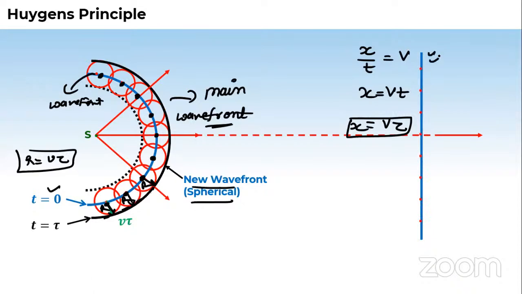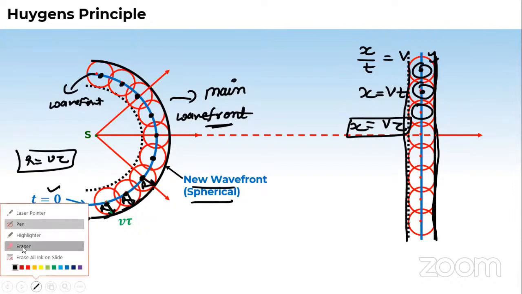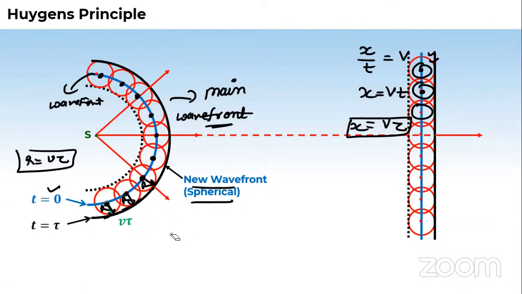Suppose you're having a planar source, and all its points will generate again the secondary vibrations like this. If I launch it, see here carefully. And if I connect the peripheries on both of the sides, see here also and here also. So what's going to happen? A secondary planar wavefront will appear.